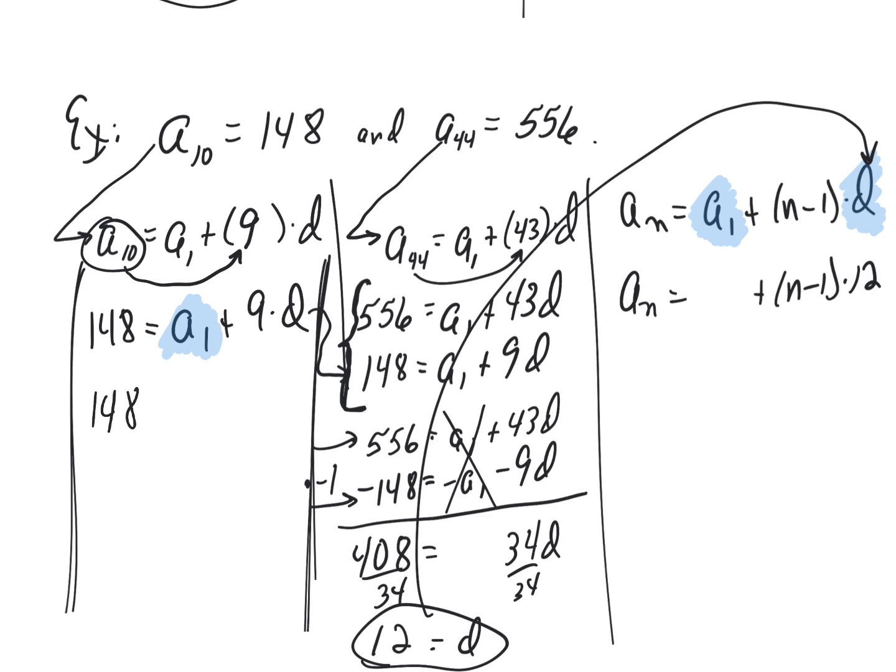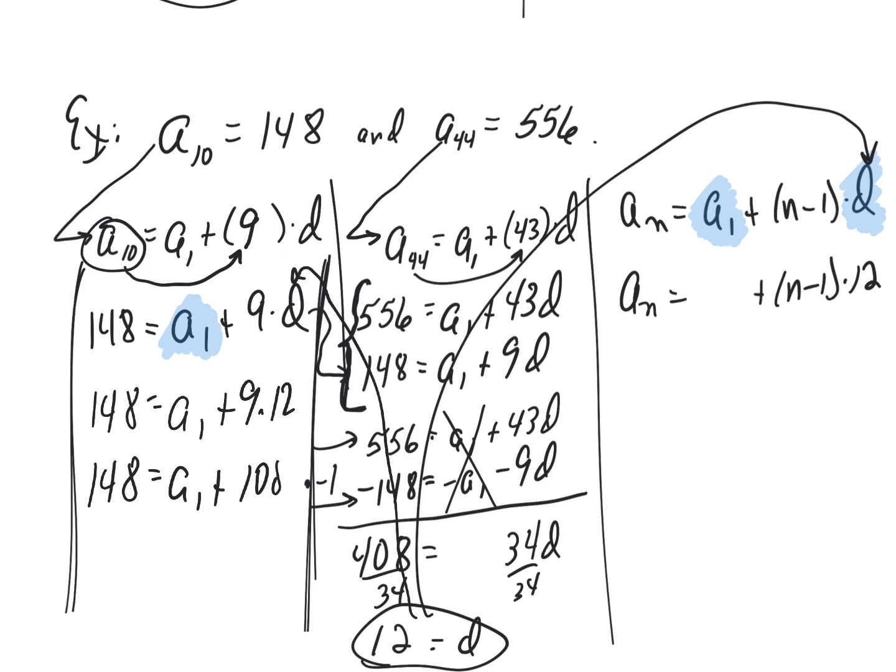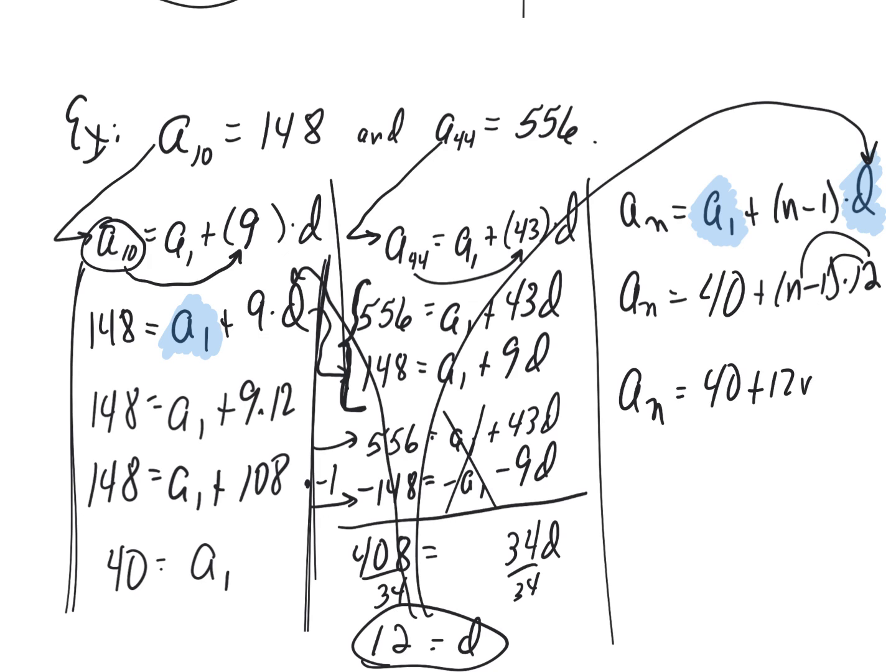So I can solve for it by replacing d with what it's equal to. So I could replace this d with 12. Alrighty. And so when I multiply 9 times 12, I get 108, I believe. And then move the 108 to the other side by subtraction. So a sub 1 is then going to be equal to 40. Just do a little simplifying, and we're going to call it good. Little distributive action, 12 times n, 12 times negative 1, and combine the like terms. So 40 minus 12 is 28.